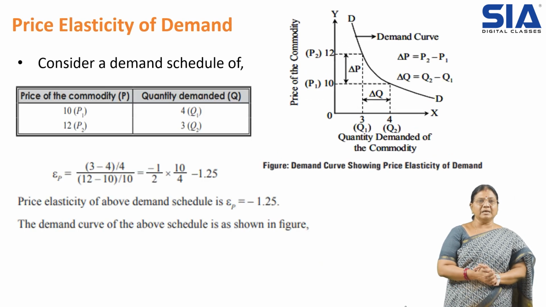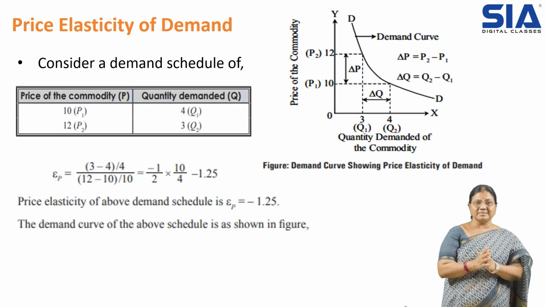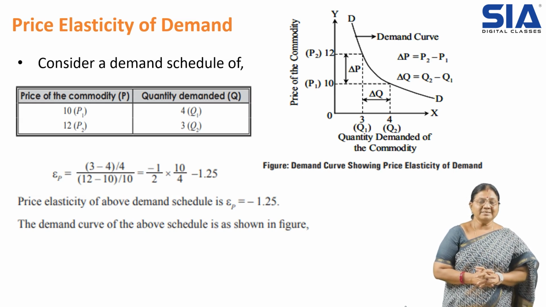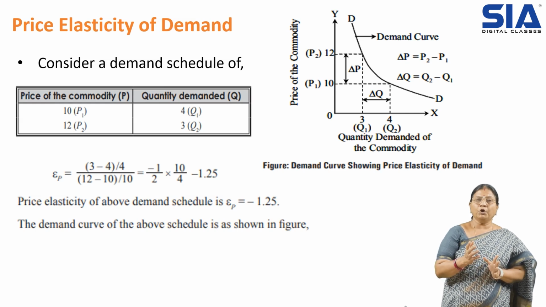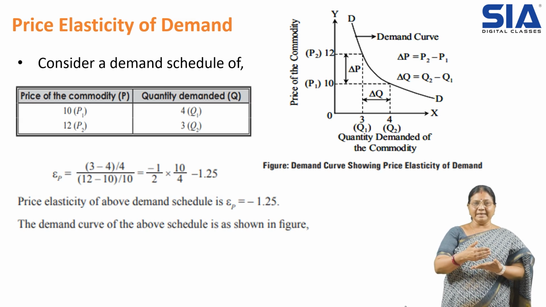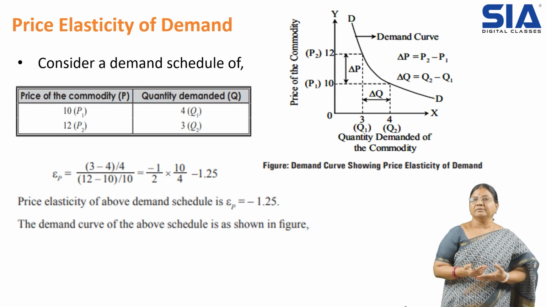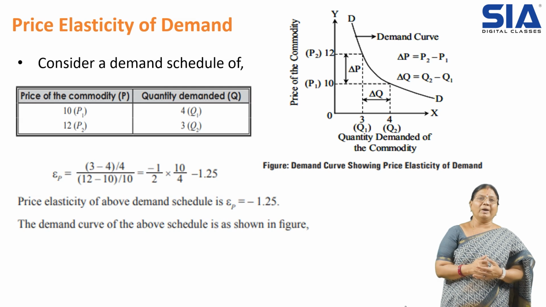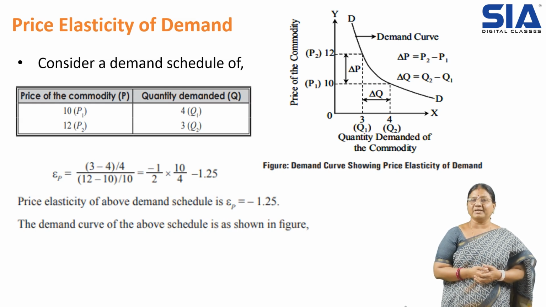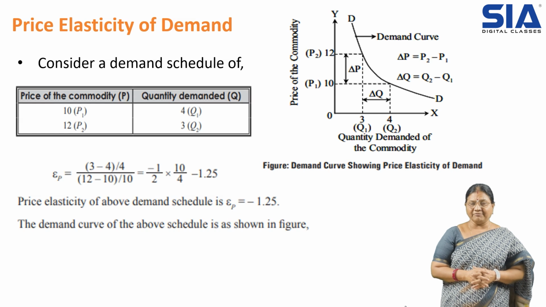Under price elasticity, we can also see that when there is a change in the price, say when the price is 10 rupees, the quantity demanded is 4 units. But when the price increases to 12 rupees, the quantity demanded is 3. That is, people will try to reduce the quantity of the commodity they purchase. The same thing is denoted with a graphical representation.